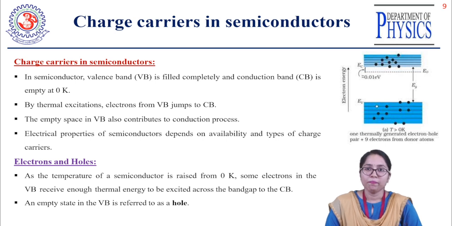So when you apply some external heat or any field, whether it is an electric field or magnetic field, the electron gains the energy, breaks its covalent bond, and jumps to the conduction band. Now an empty space is available in the valence band, but at the same time free electrons are available in the conduction band.